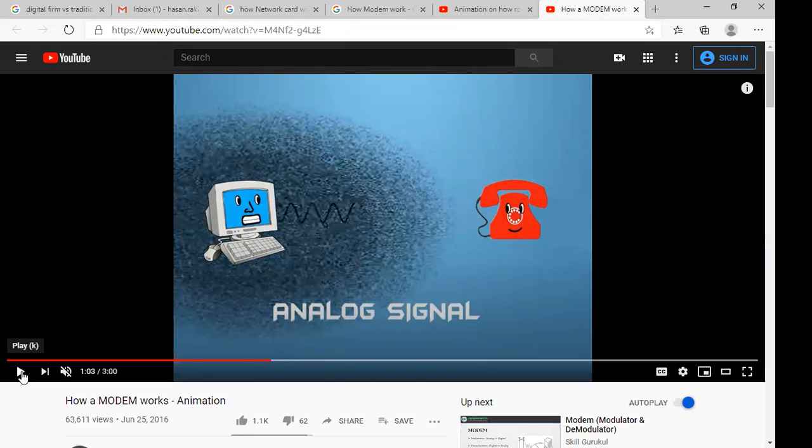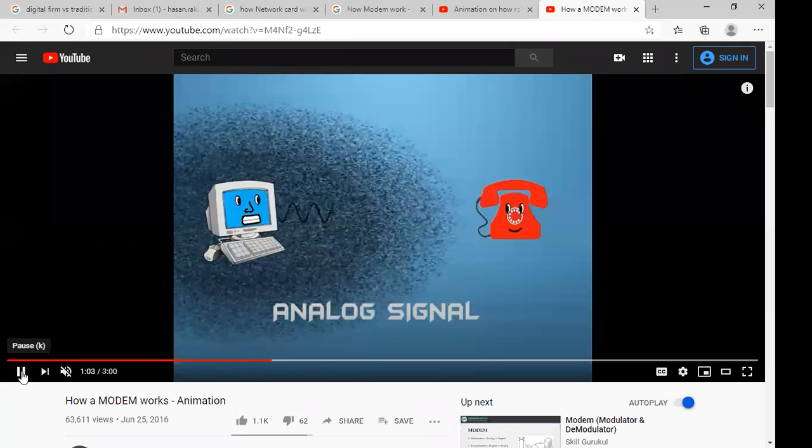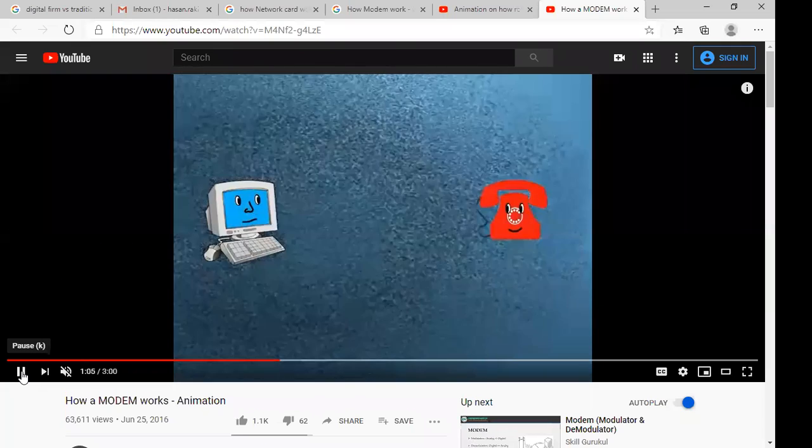And vice versa, analog signal is not understandable by the computer. Computer does not understand the analog signal, and this telephone line or cable or telecommunication channel is not able to understand the digital signal, the computer language. So what is the solution?